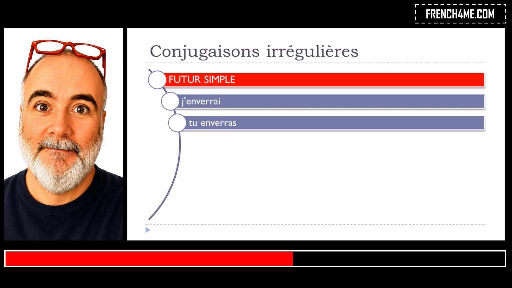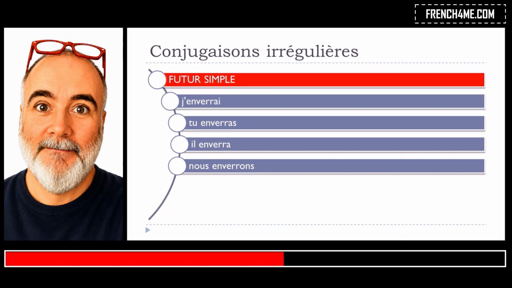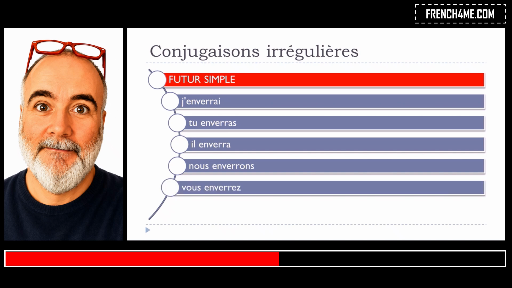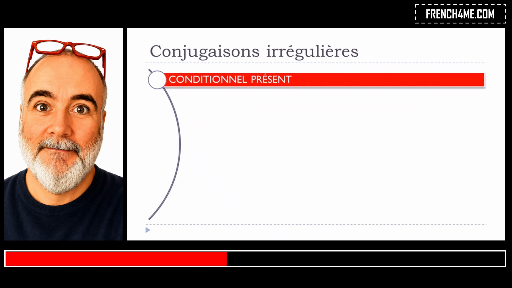J'enverrai, tu enverras, il enverra, nous enverrons, vous enverrez, ils enverront. Okay, so now you can see that there is a big difference between what we saw for the main group of verbs from the first group and this one, because actually the enverrai form is quite far in a way from envoyer. Okay, so let's see now conditionnel présent.